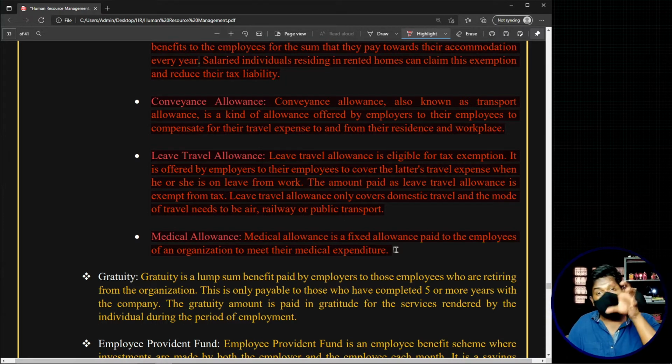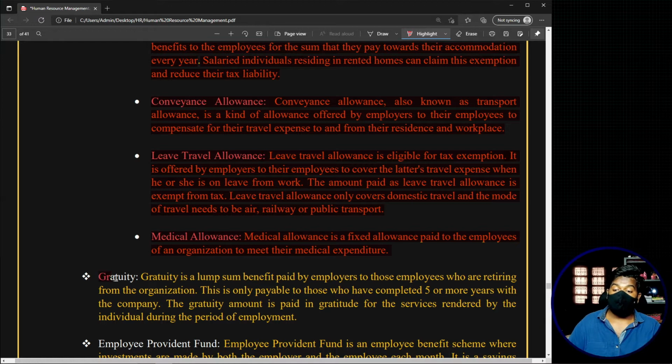See, within the components of compensation, we have discussed about all the different components, like basic, and we also have discussed about something called as allowances, and within allowances we have looked after so many different things which come under allowances. Okay, now let's come back to our main topic, the components of compensation, where the next component that we can observe in the compensation or salary structure in an organization is something called as gratuity.